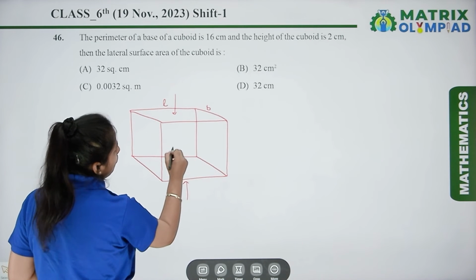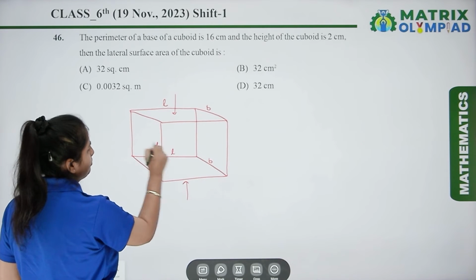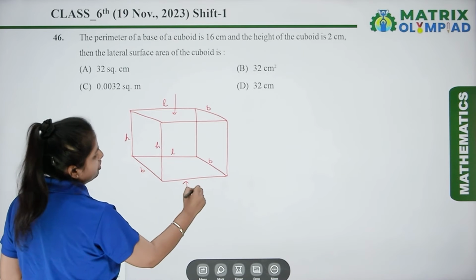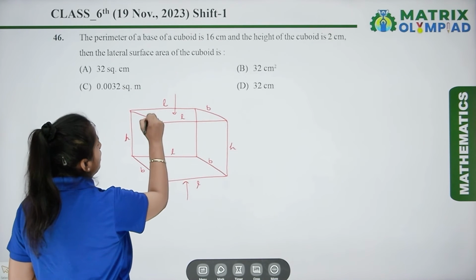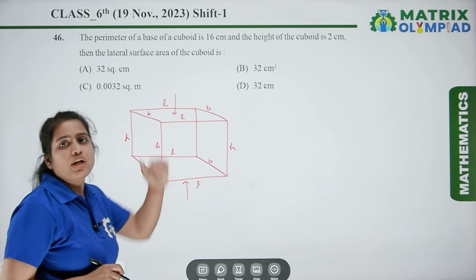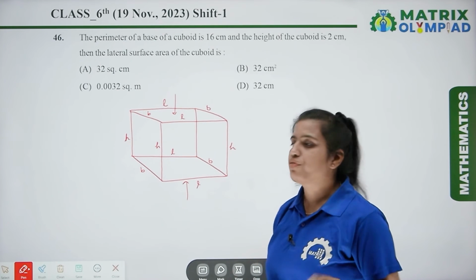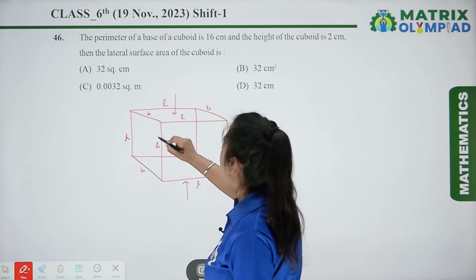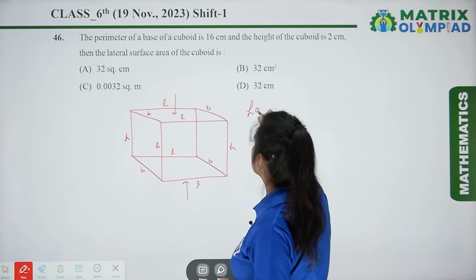The same in the bottom also, we will have a length and breadth. This is the height of the cuboid. Here we have breadth, this is length, again this is height, length and this is breadth. So excluding top and bottom, we have to find the area of the 4 faces of the cuboid.